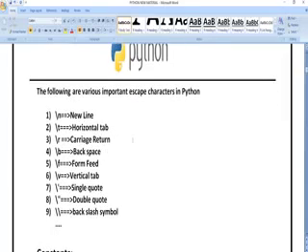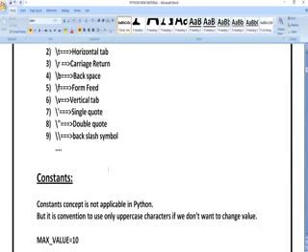So these are the general escape characters. Slash n is a new line, slash t is a new tab, slash r is a return statement, slash b is backspace, slash f is form feed, like that. These are the different ones we can use.